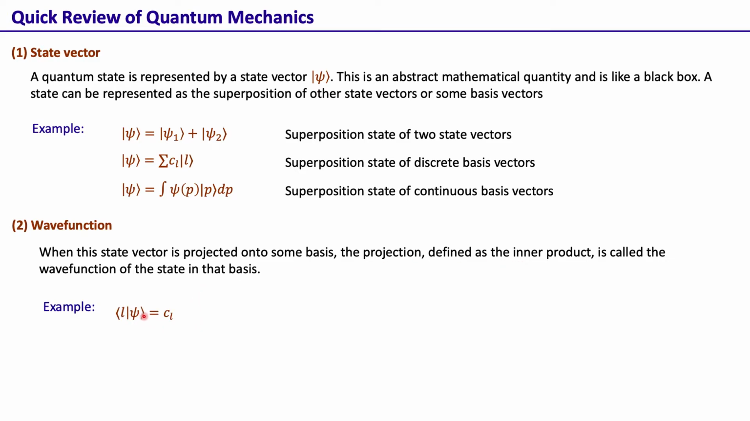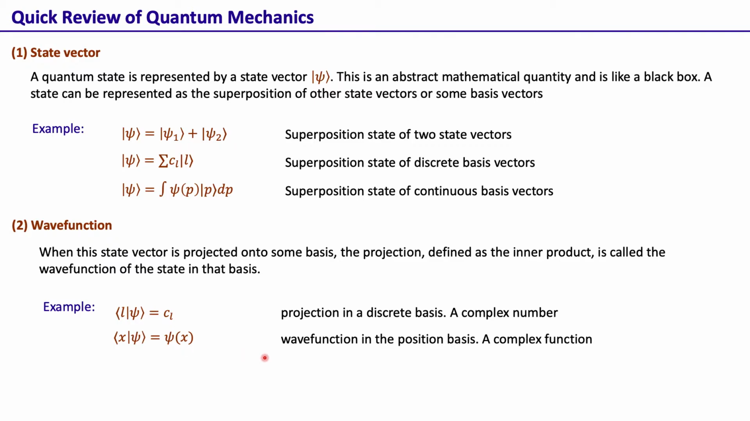So for example, we have a state psi, and if we take its projection in this discrete basis L, orbital angular momentum, then what we obtain is just a complex number. So that C_L is actually the projection of this state vector onto the orbital angular momentum basis. But if, instead of taking it over a discrete basis, we take it over a continuous basis, for example a position basis, then we take the state vector psi, we take its projection onto the position basis, and what we obtain is just a complex function, and this complex function is typically referred to as the wave function. So this is the wave function in the position basis.